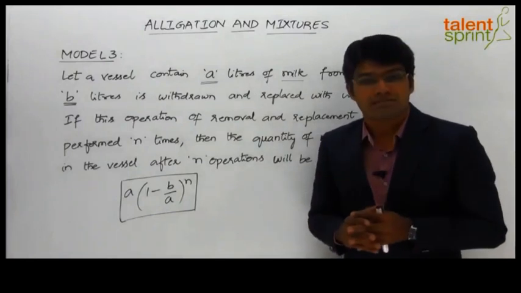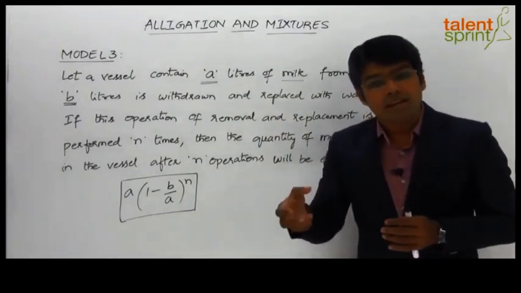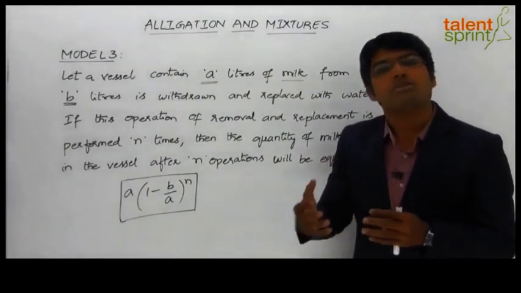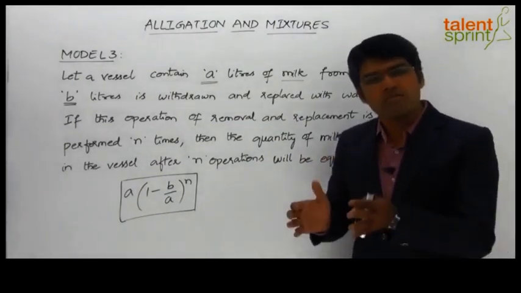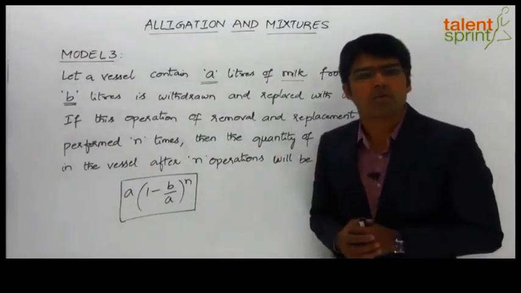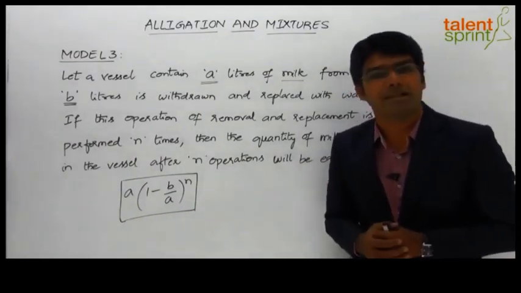milk and water. And now when we try to remove B liters from it, we cannot get pure milk, we will get a mixture of milk and water. So we will remove B liters of mixture of milk and water and replace with B liters of pure water. And this operation is repeated n times.